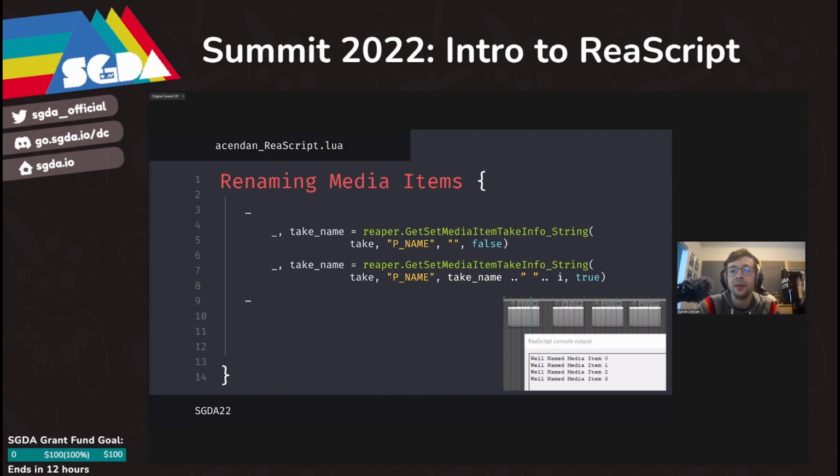And if we go ahead and run this script now, you can see in the bottom right window, we have our well-named media items that are now followed up by their index I. So well-named media item 0, 1, 2, and 3. This may not seem like a particularly complicated use case, but in a large game project, it's really common to need to change or batch edit multiple file names at any given time, or use a find and replace to adhere to your given project's naming conventions.